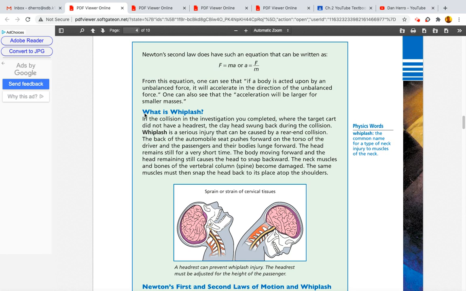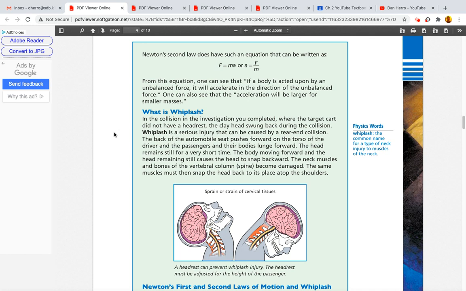What is whiplash? In the collision in the investigation you completed, where the target cart did not have a headrest, the clay head swung back during the collision. Whiplash is a serious injury that can be caused by a rear-end collision. The back of the automobile seat pushes forward on the torso of the driver and the passengers, and their bodies lunge forward. The head remains still for a very short time. The body moving forward and the head remaining still causes the head to snap backward.